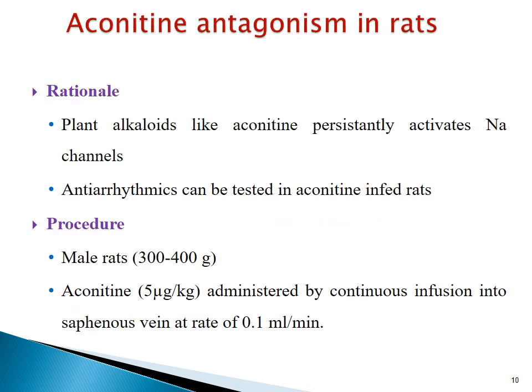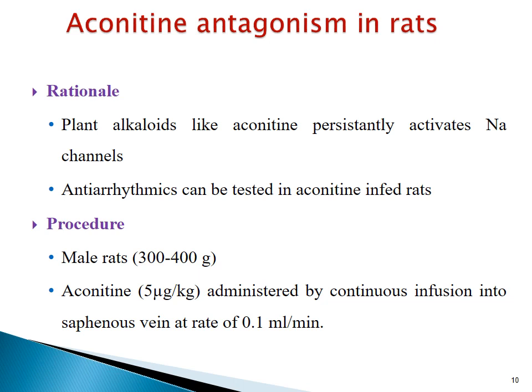Another method for screening of antiarrhythmic drugs is aconitine antagonism in rats. Aconitine is a plant alkaloid that persistently activates sodium channels. Considering this property of the drug, the antiarrhythmics can be tested in aconitine-infused rats.